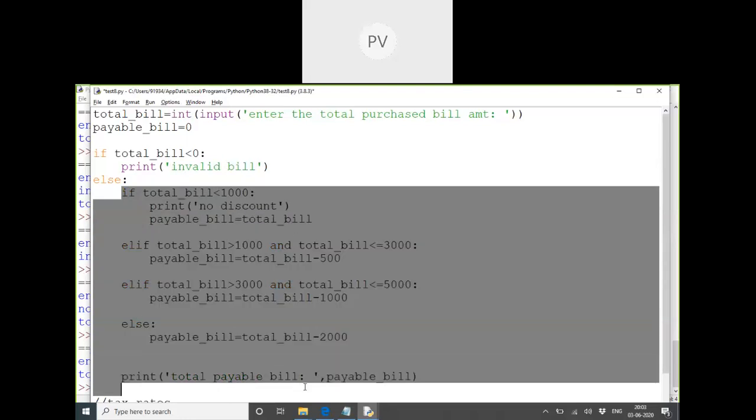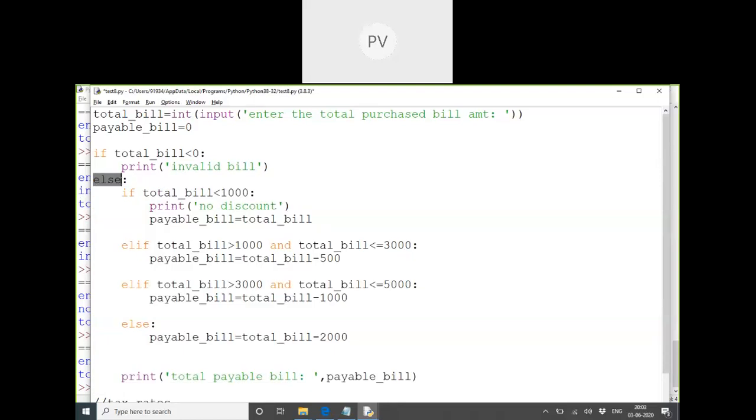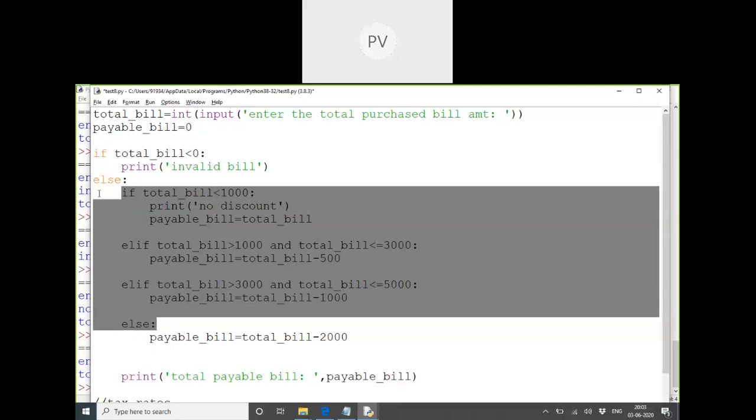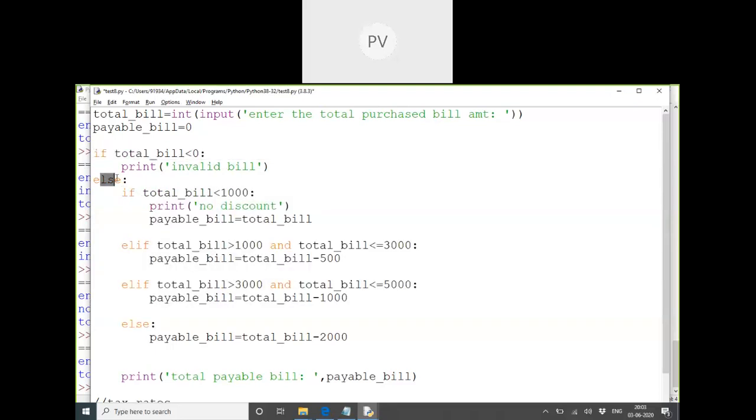So these are all nested inside which statement? Else block. So I can nest some if else inside if also, or I can put some criteria inside else also. It's up to you. But these are called nested if else. This is outer if, outer else.